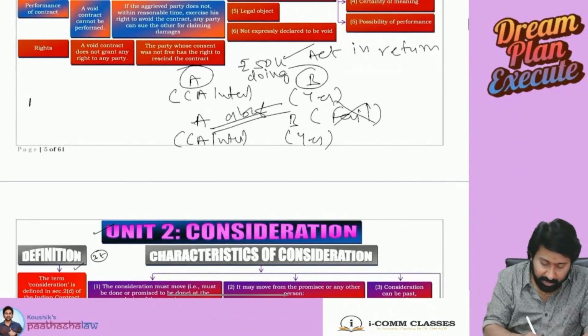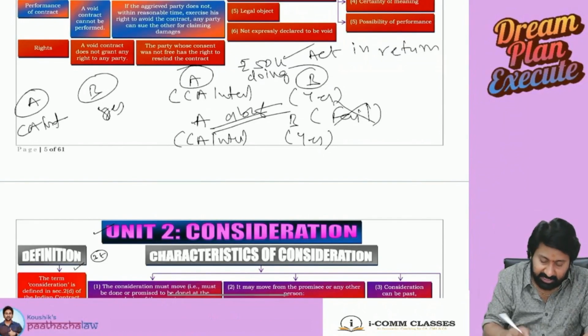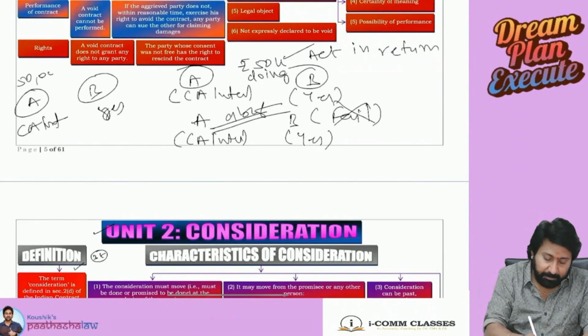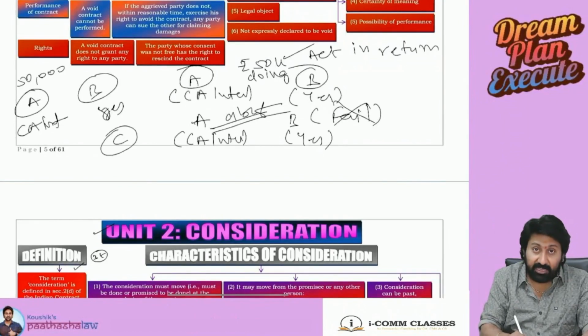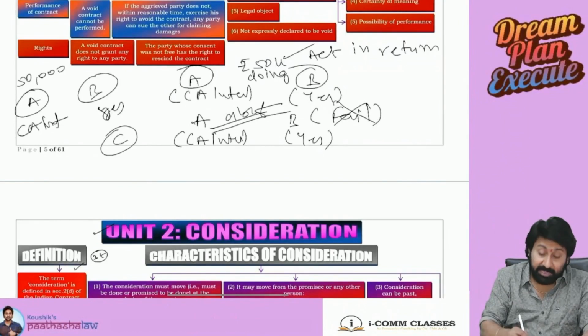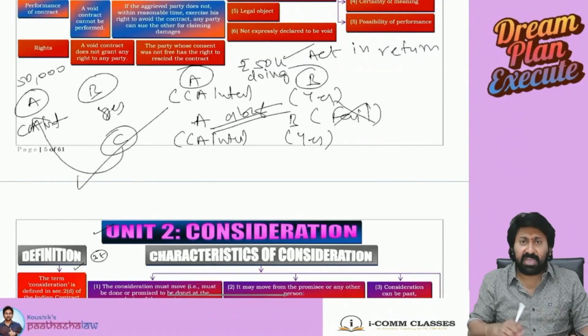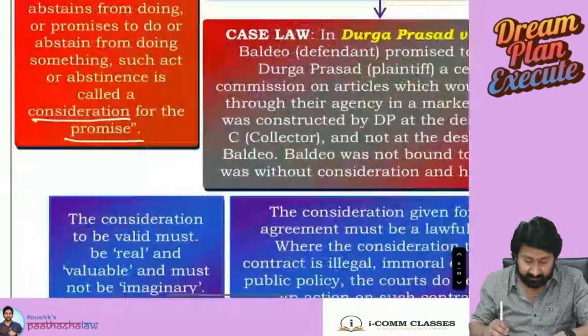Third one, A, B. A said that I will give CA Inter coaching. B said that yes, I will take. Who fixed the payment? A said pay 50,000. C, who is the caretaker of B, said that I will pay. This is allowed. That's what they said here.